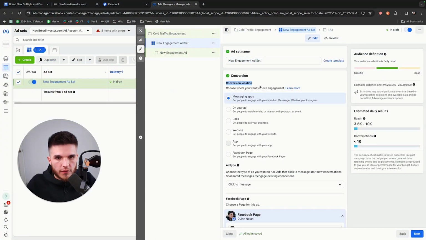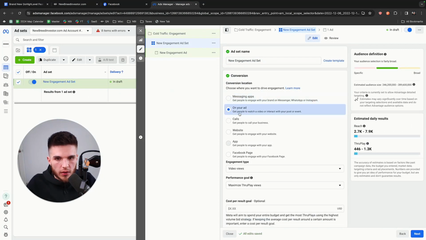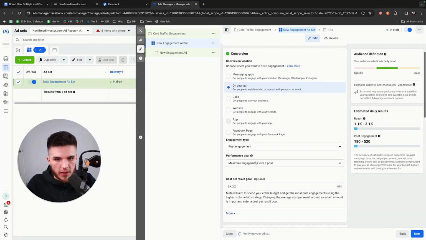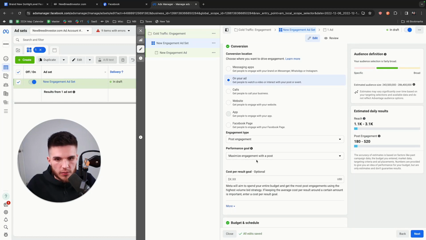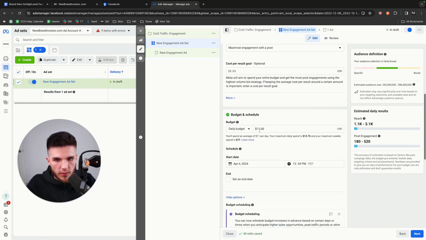And so for the conversion location, we're going to choose on your ad, because the actual objective we want for a strategy like this is for people to comment on the actual post. So messaging apps is going to take people into the DMs directly. There's other strategies that you would want to deploy for things like that. So just choose on your ad. And then for the engagement type, we're going to choose post engagement, because this is basically going to optimize for people that are willing to comment here. So we're going to choose maximize engagement with a post. We can put our budget, let's just say, $100 a day.